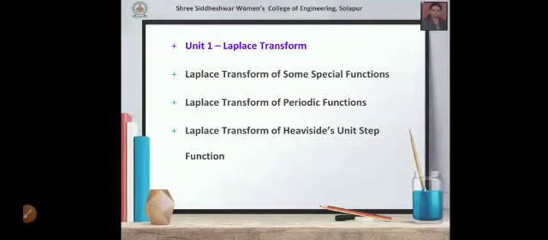We are dealing with the first unit, Laplace transform, of our M3 syllabus, and now we are dealing with the last point from this unit, that is Laplace transform of some special functions. Out of the mentioned special functions, we have completed the Laplace transform of periodic functions and Laplace transform of Heaviside unit step function. Now we will move to the next special function, that is Dirac delta function.